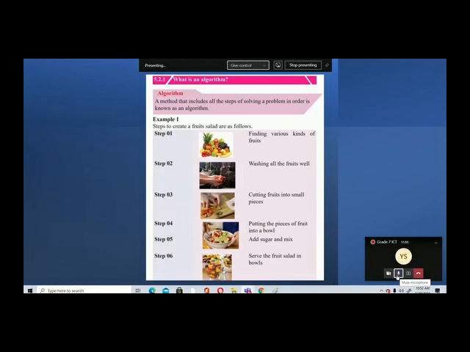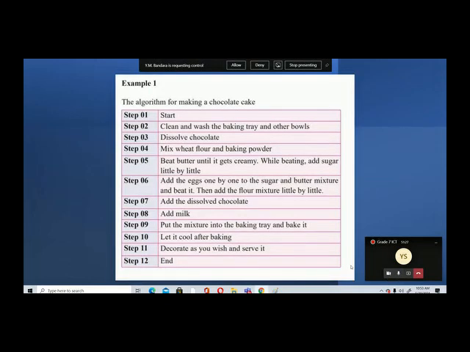A method that includes all the steps of solving a problem in order is known as an algorithm. Okay, then let's go to the next one.